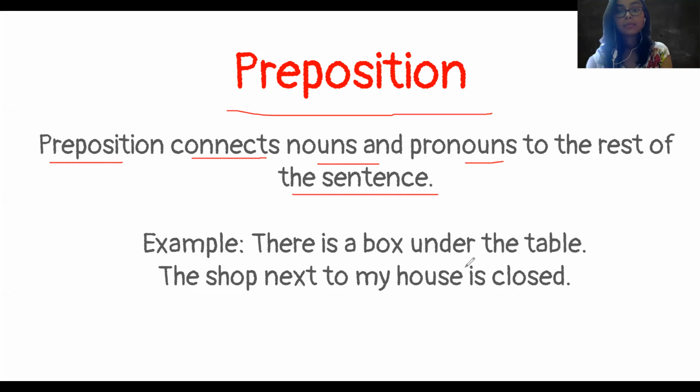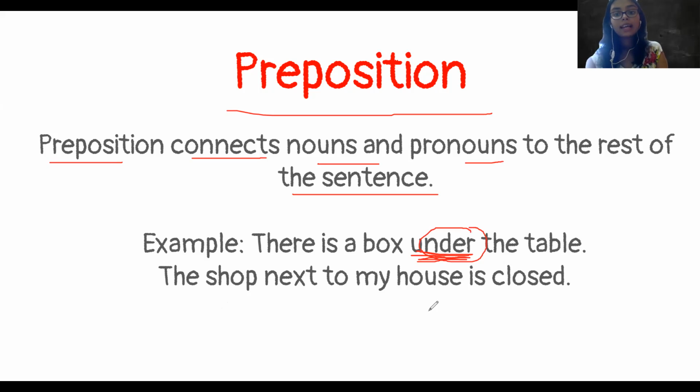For example, there is a box under the table. Here under is the preposition. There is a box and there's a table. But box और table के बीच में connection क्या है? That the box is under the table. So this is how a preposition makes connections to the rest of the sentence.